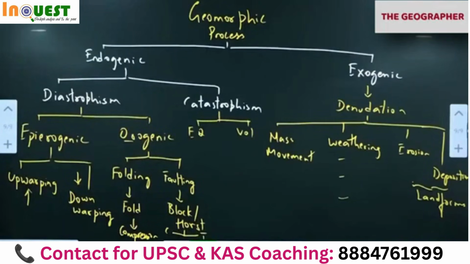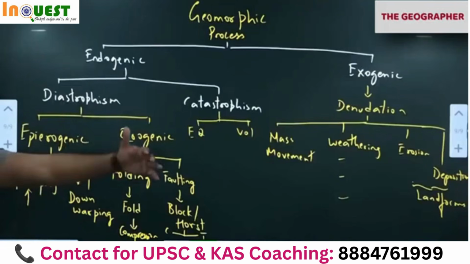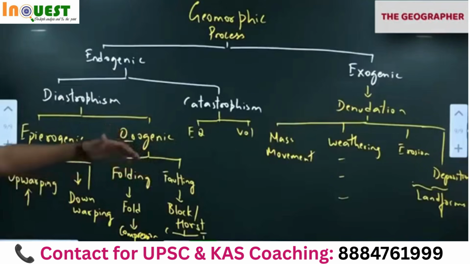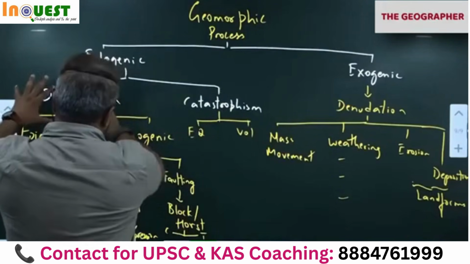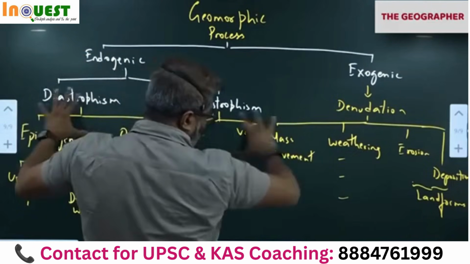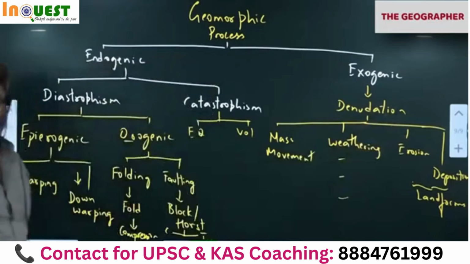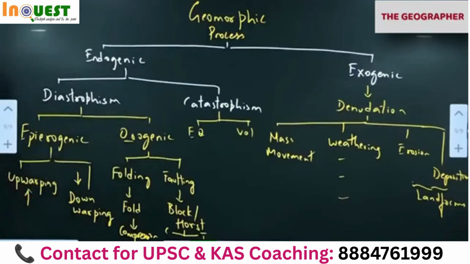So in the exam, if they ask to describe various geomorphic processes on the earth's surface, then you have to talk about both endogenic and exogenic, all this in two small lines. Because they are asking for 150 words or 250 words, you don't have to write more about anything. You have to write 2 lines for each. This diagram will help you to remember that flow chart.